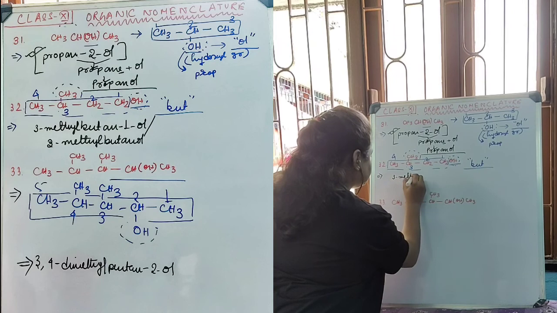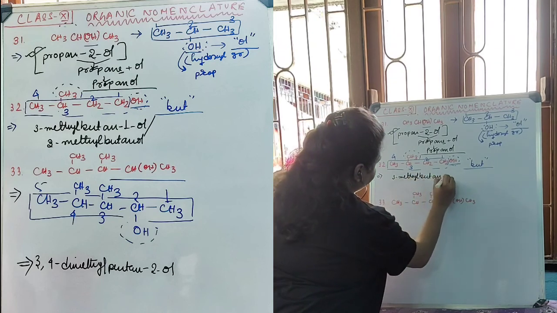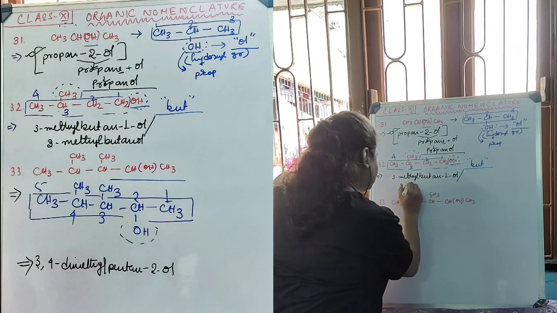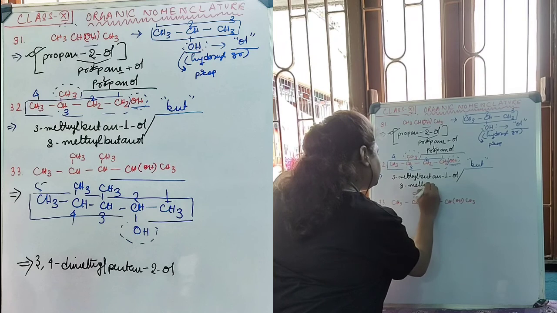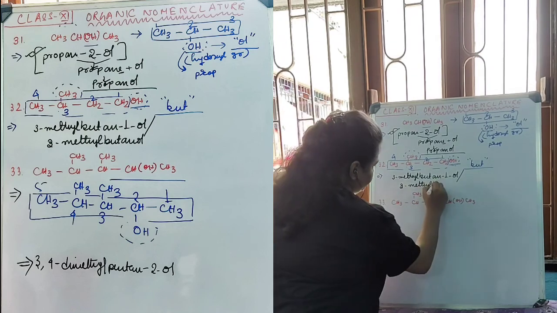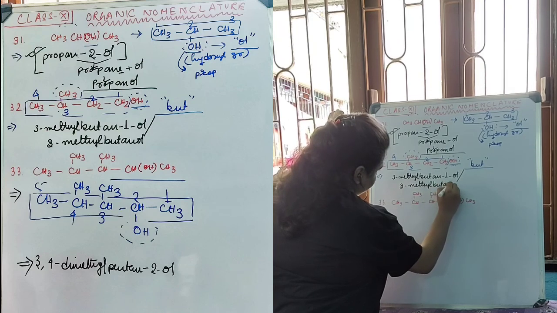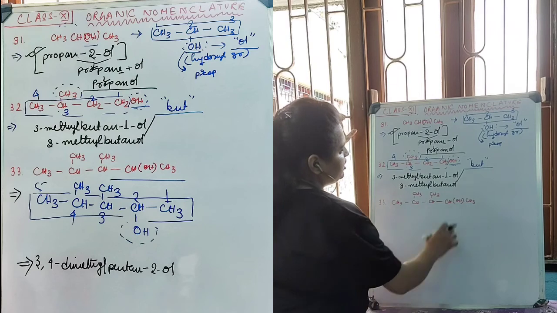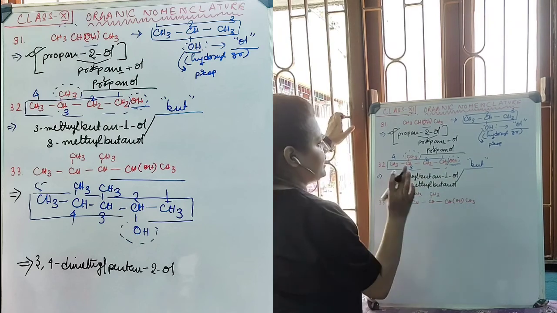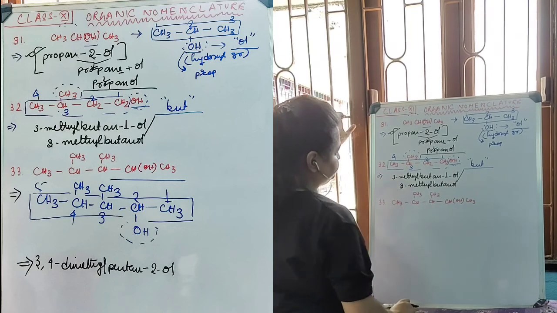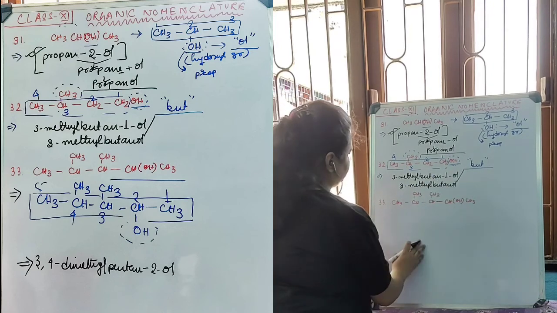3-methylbutan-1-ol, or 3-methyl, writing 1 and not writing 1 is the same, butanol. The butane is written without the E, so the merging of butan and ol can happen, and the merged name is 3-methylbutanol.